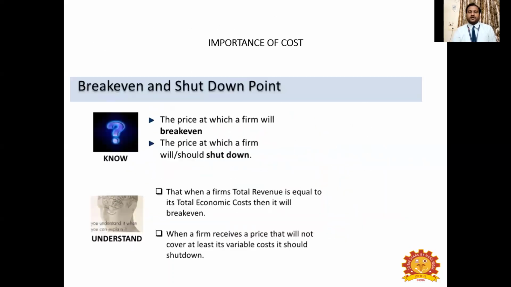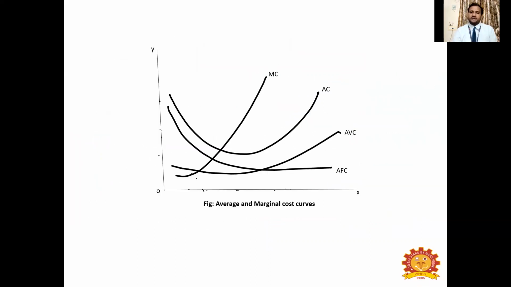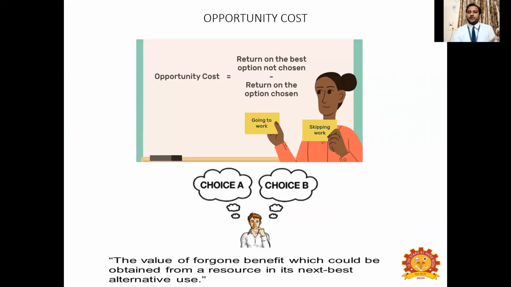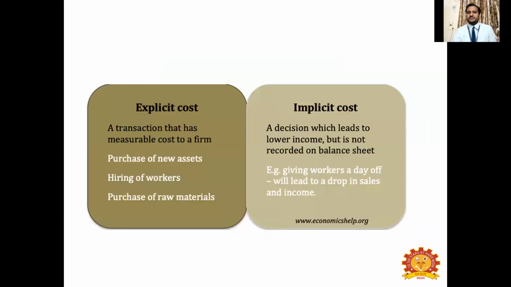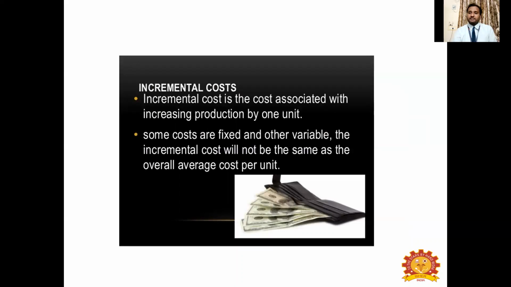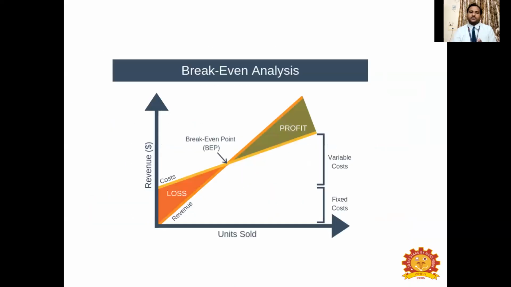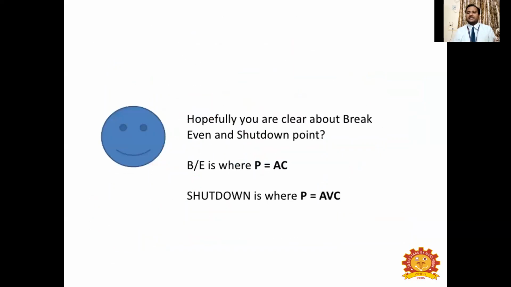So in this lecture, we were talking about all the different basic things about cost, different types of cost: total fixed cost, total variable cost, and total cost, and also average cost and marginal cost. And we have seen opportunity cost, sunk cost, explicit and implicit cost, recurring and non-recurring cost, incremental cost, and the importance of cost, which can be understood by two concepts. One is break-even point and another one is shutdown point. So with this, we will stop this lecture. I hope you enjoyed and understood this concept.